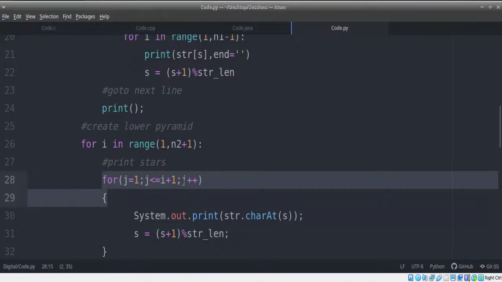All right, so let's go for the J loop over here. Again, we're going to do the same thing. This time we are repeating till I plus 1, right? So we have to increase by 1 again.